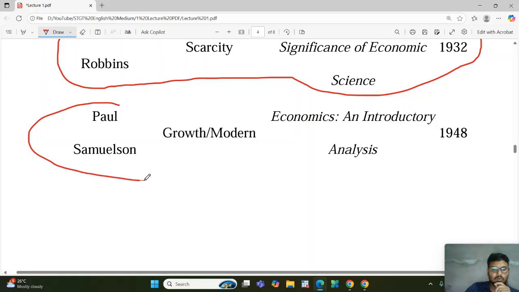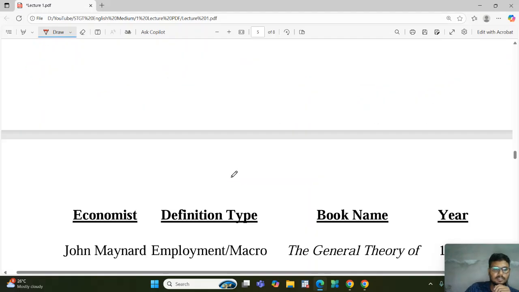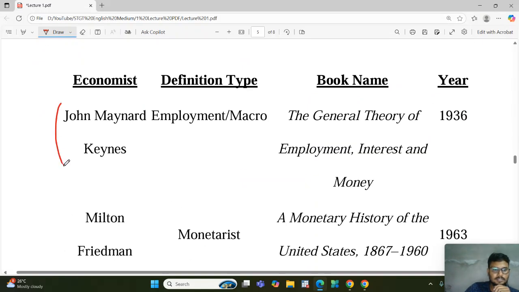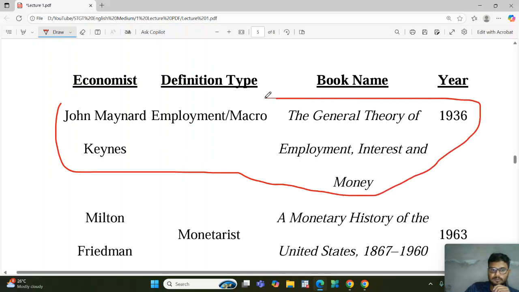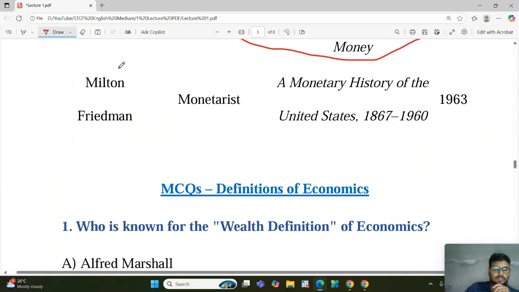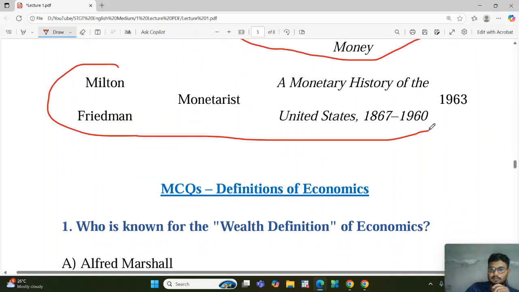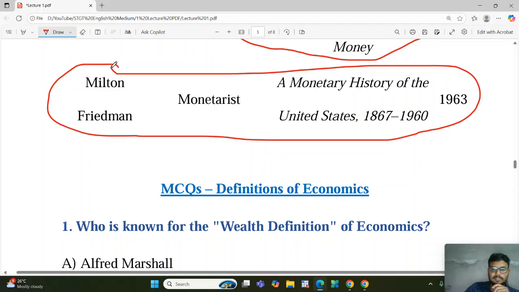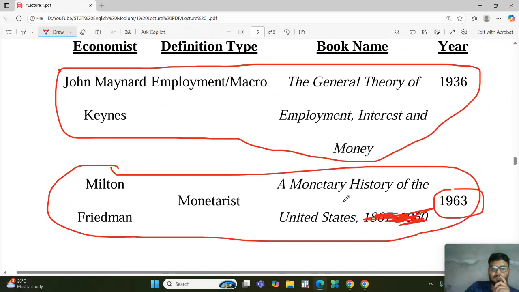Paul Samuelson, growth, Economics: An Introductory Analysis, in the year 1948. And John Maynard Keynes. This is very much important. I have already told you for your exam purpose, you have to remember this one, the year as well as the name of the book. And the last one, Milton Friedman. One mistake is there; you have to erase this one. This one is the year of publication. So I have explained.